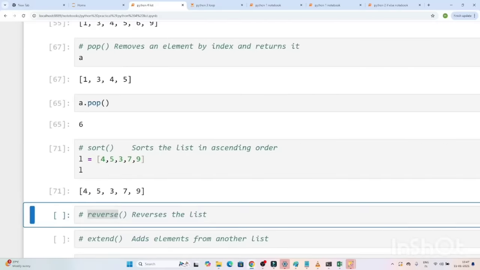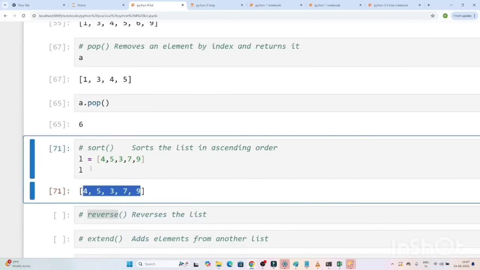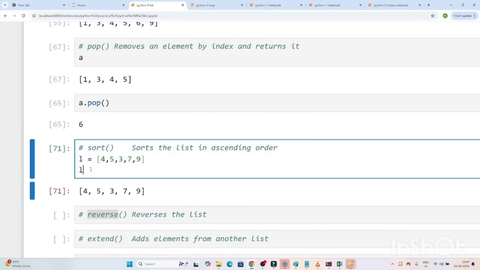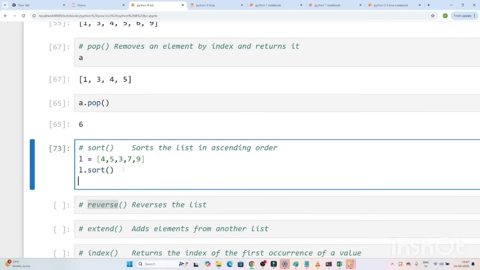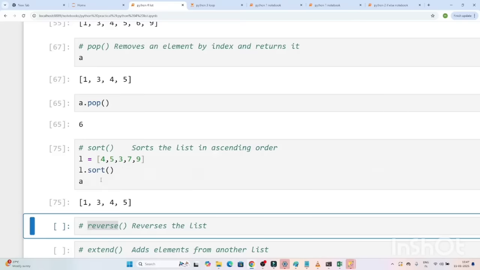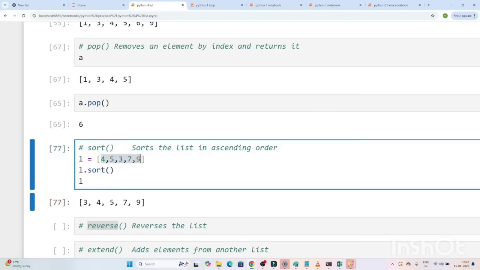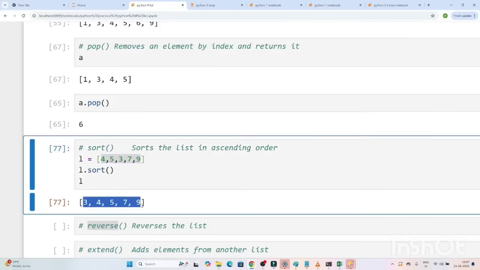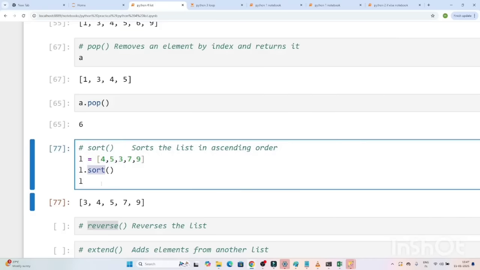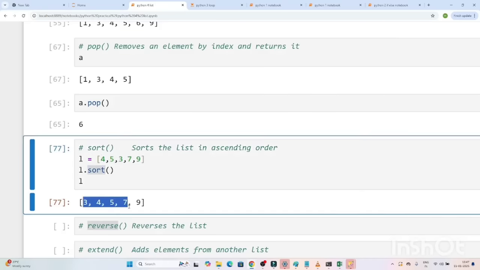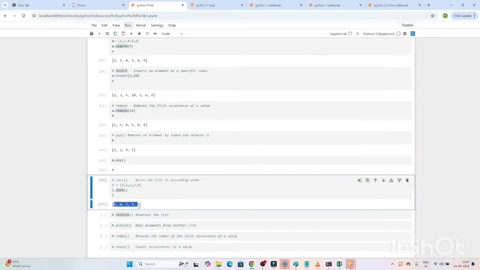Now you can see this is not in sorted format. I want to sort it. So how can I do that? I can use the sort method. If I use l dot sort, and if I check the L, you can see this list got sorted. You can see it's sorted, right? So you can use the sort method to sort the list.